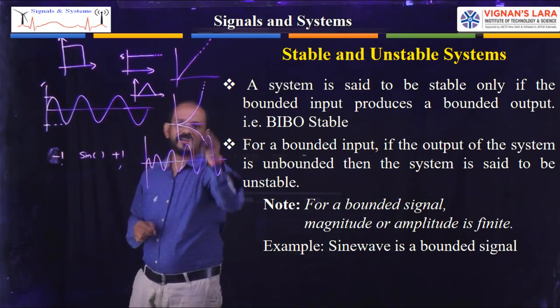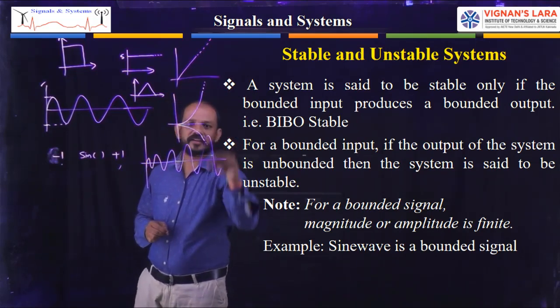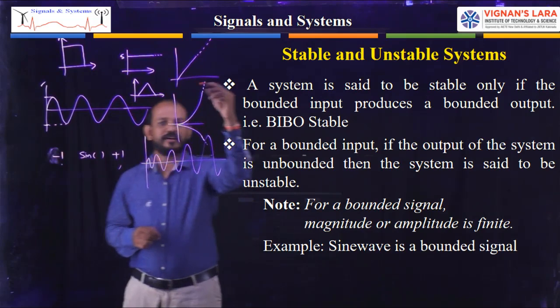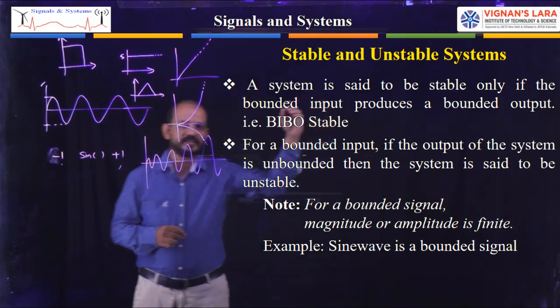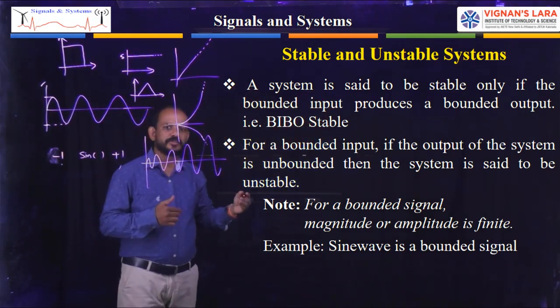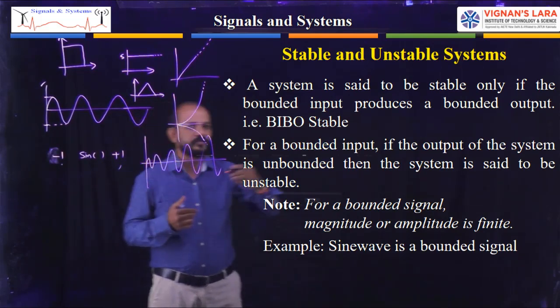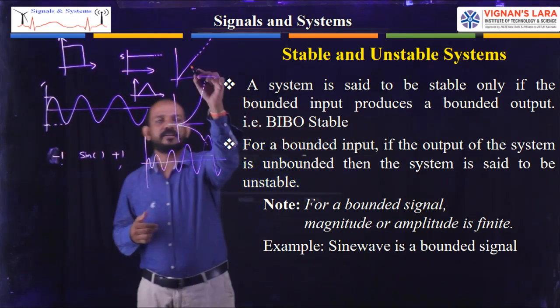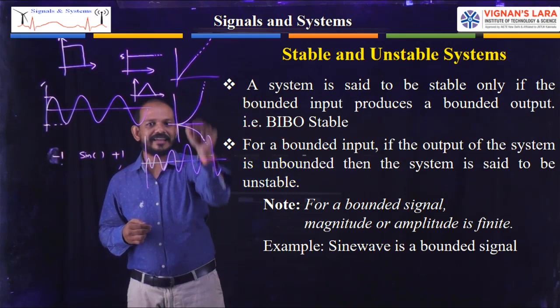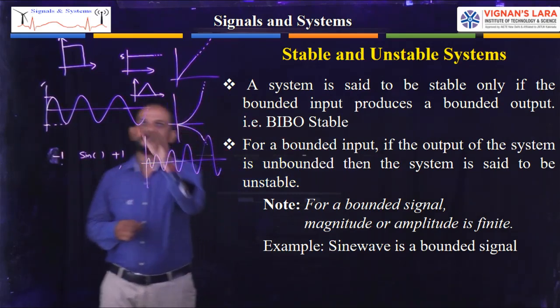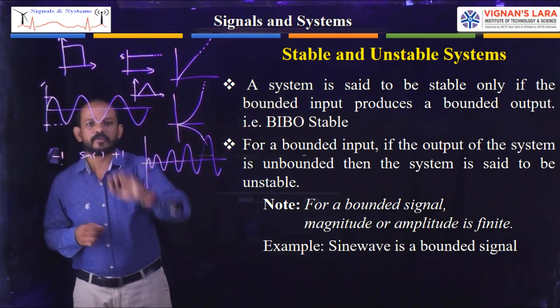These are all examples of unbounded signals, because their amplitudes go on increasing. They do not have finite values, so the magnitude will be infinite. For that reason, we treat these as unbounded signals and the earlier ones as bounded signals.